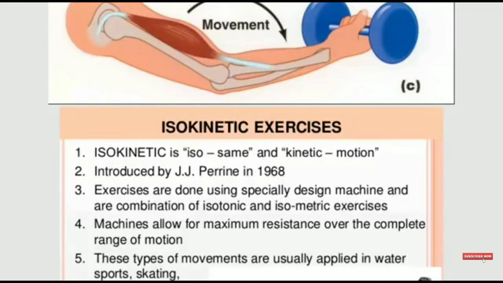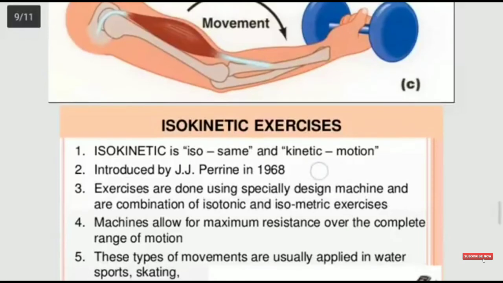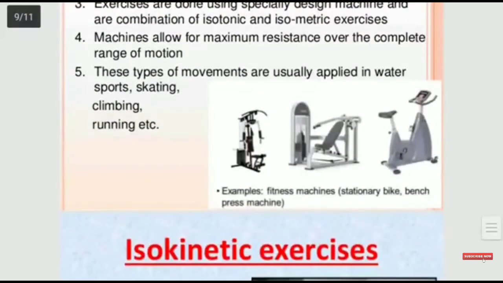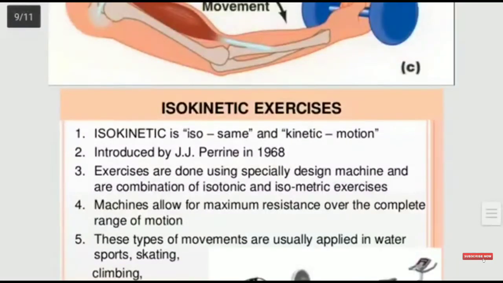So let's see what is isokinetic exercise. Iso refers to same, kinetic refers to motion. So same type of motion occurs. Here also, as in the case of isotonic exercise, the motion or the movement of the body or body part is in a particular manner. But the difference is that isokinetic exercise includes both isometric and isotonic exercise. See the third point.